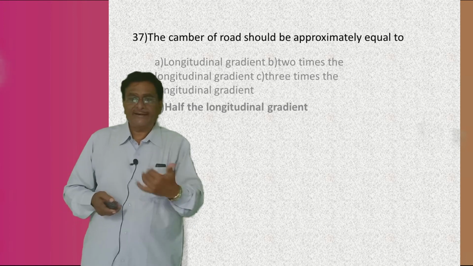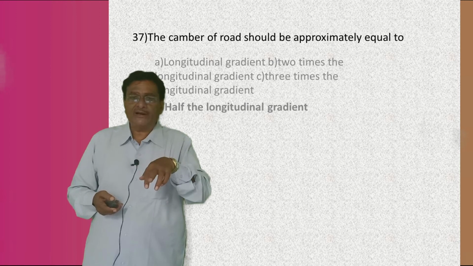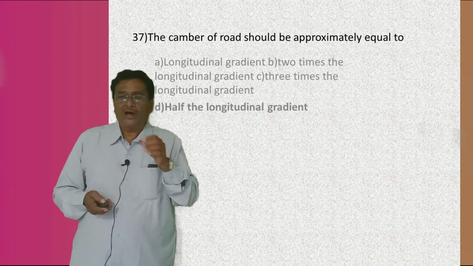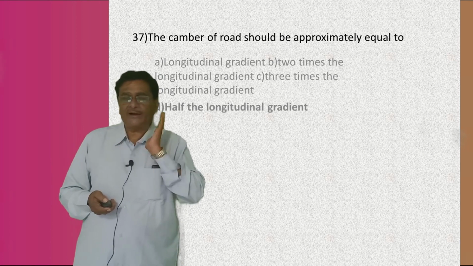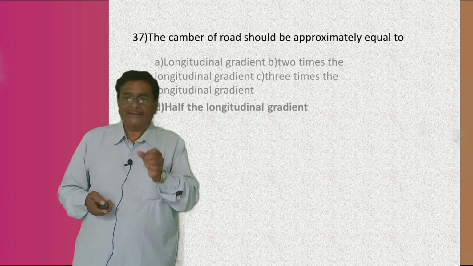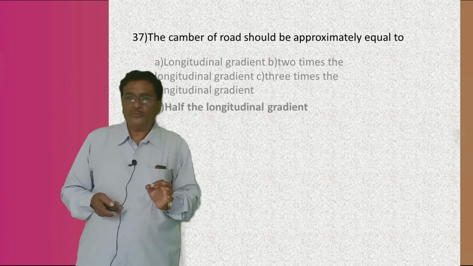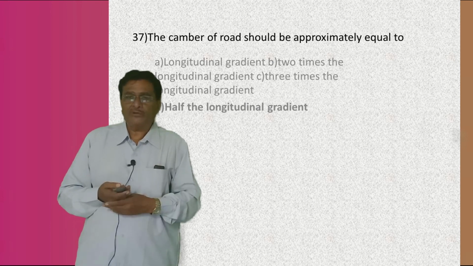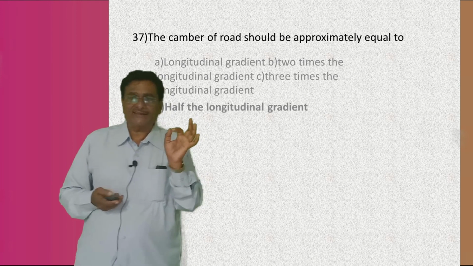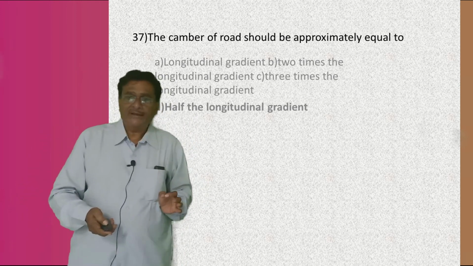Whatever gradient you are going to provide in the longitudinal direction, half of that longitudinal gradient will be taken as the camber of the road. Understand or not? Half of that gradient which has been provided in the longitudinal direction is to be provided as the camber. Okay. Now I am going to read the question again: the camber of the road should be approximately equal to half the longitudinal gradient. The answer is D, half the longitudinal gradient.